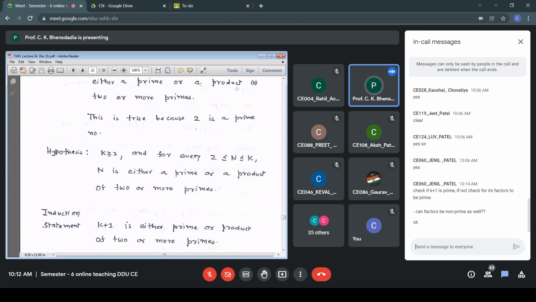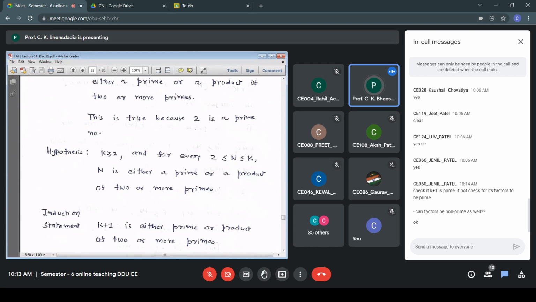You have rightly said, check if k+1 is prime, and if not, check for its factors to be prime. Those are actually our cases. Case number 1 is that k+1 is prime, and case number 2 is that k+1 is not prime.